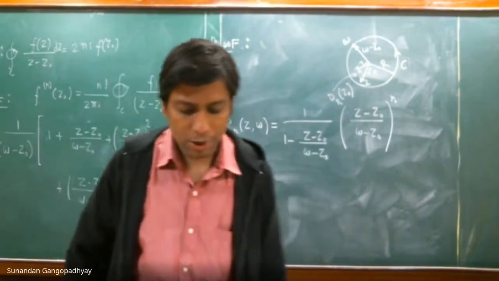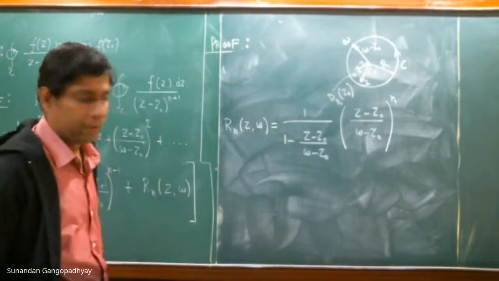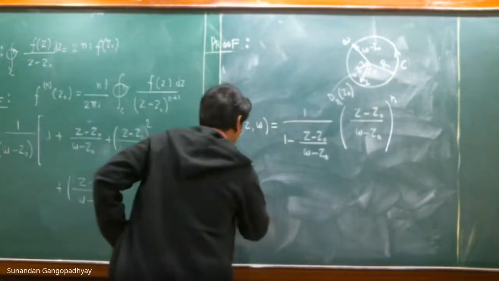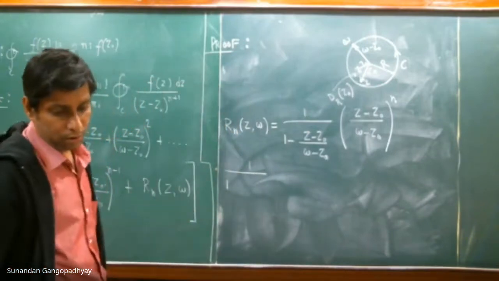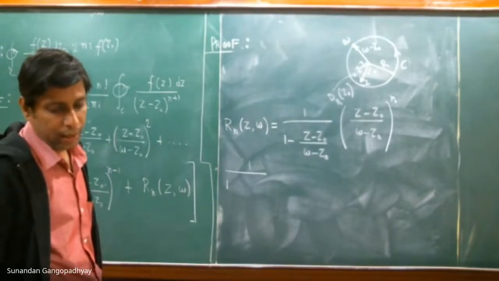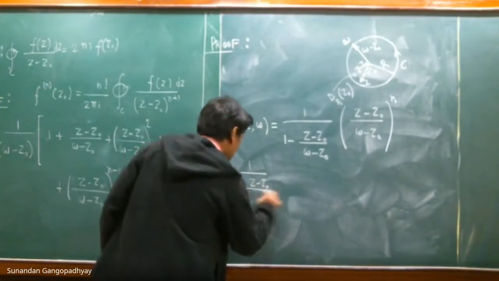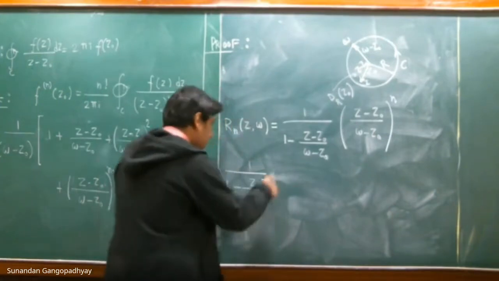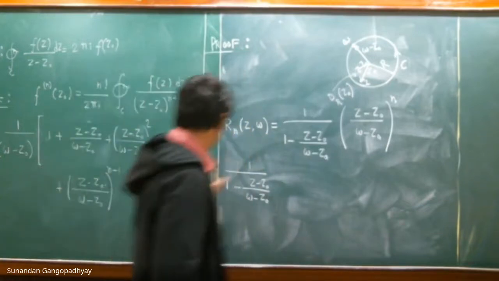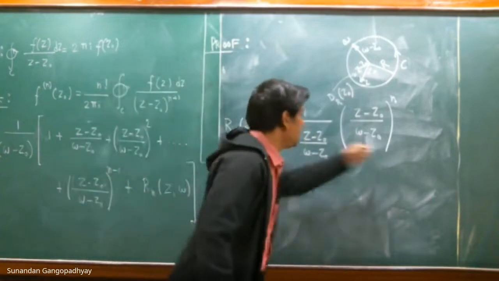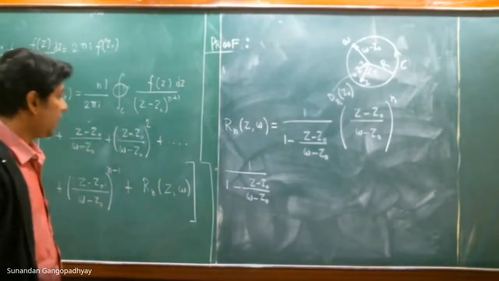Now you can ask how did you write this expression for that object that we have written down? You remember the quantity that we expanded, right? Please keep the expression in mind. What we have expanded is 1 minus z naught by w minus z naught. So the expansion of this function is the thing that I have written down here with Rn. This term is being given by this expression.